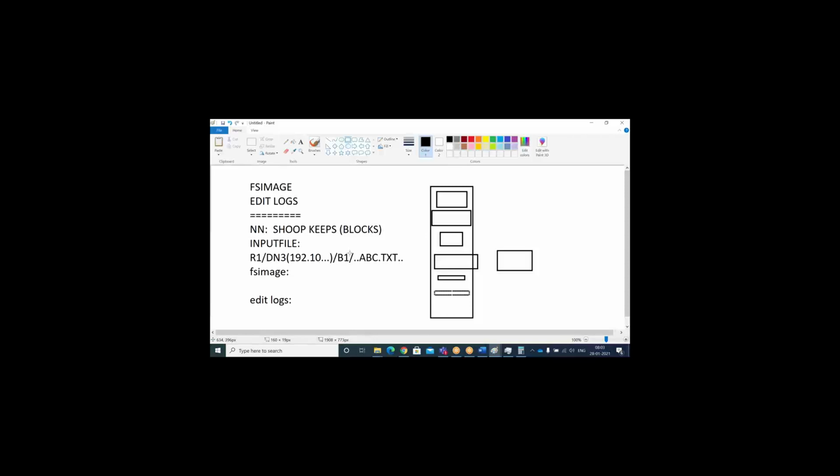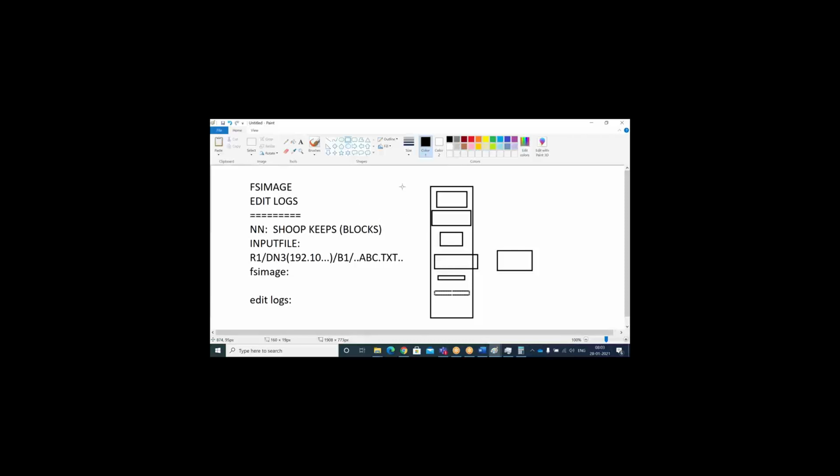In the same manner, if something happens to the master, the slaves also will not work. Because of that, the Hadoop cluster has come up with the fs image file and edit log concept, and they have come up with the secondary name node concept.